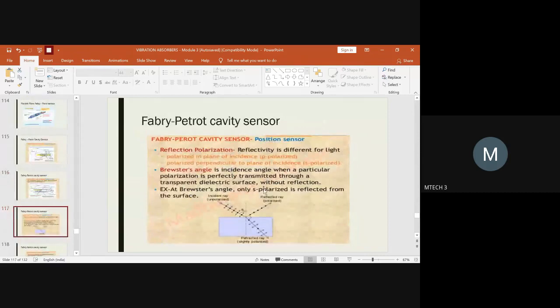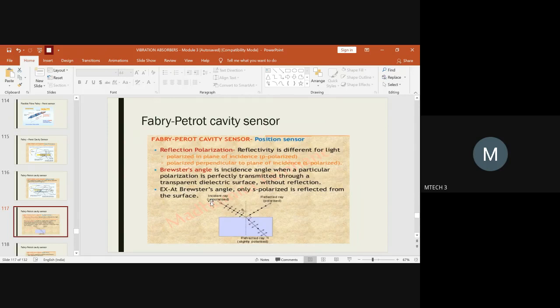So you will have the reflection of light rays. Here we specify that as reflection polarization. Why does polarization come into the picture? You can see that you have the incident ray. The light rays passed through the core could be reflected. The light rays which are incident on the given core will be unpolarized light.